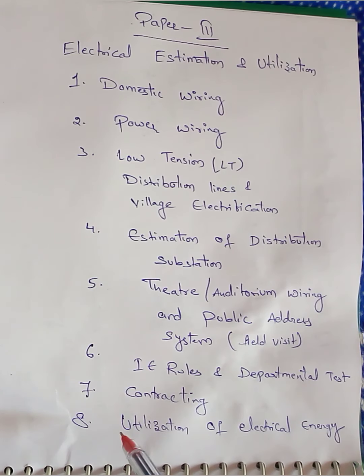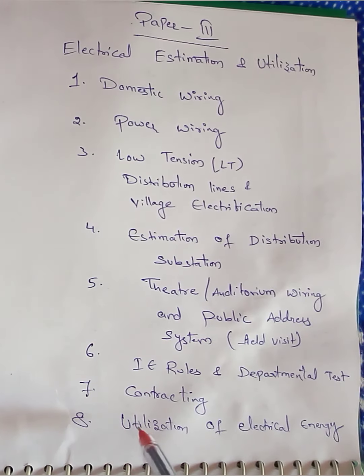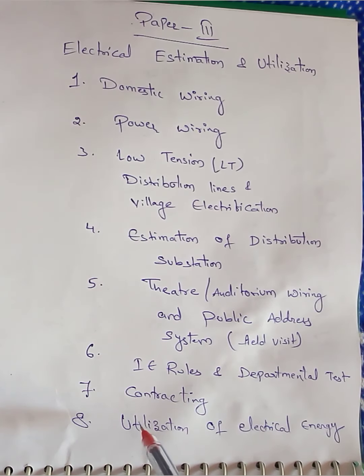Another topic in this unit is neon sign, flasher, halide lamps, modern LED lamps, and these types of lamps, and industrial applications of electrical energy, like heating and welding. These topics we will discuss in this unit.